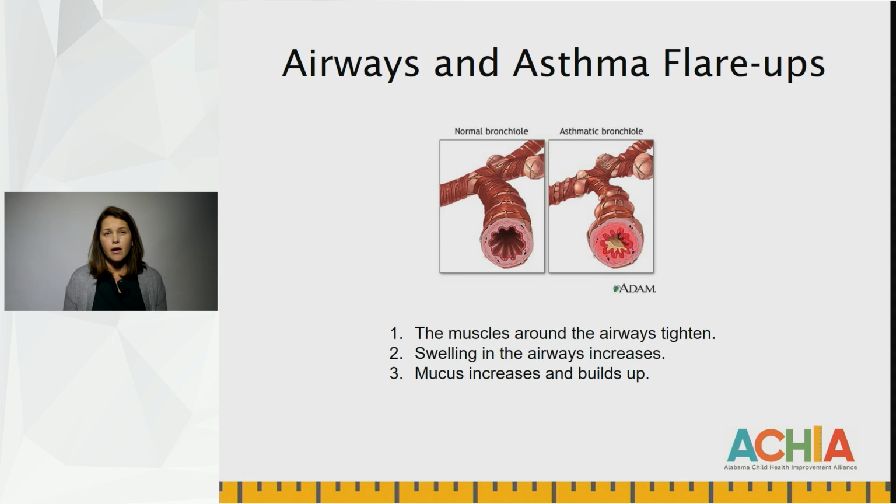This is really common to the analogy of a pipe versus a straw. The normal bronchial tube is open like a pipe. In an asthmatic bronchial tube, the airways are more narrow and produce more mucus, and oftentimes that narrowing creates the wheezing sound that we hear during asthma symptoms.